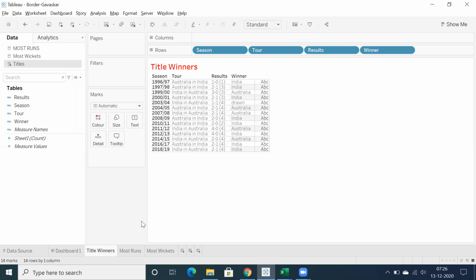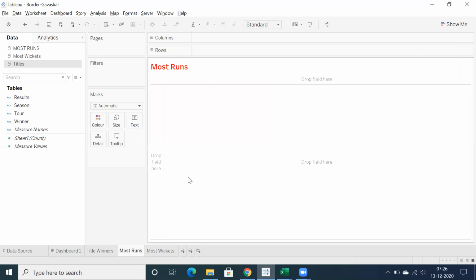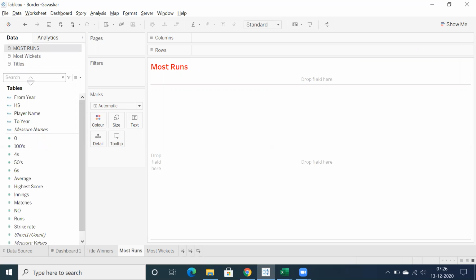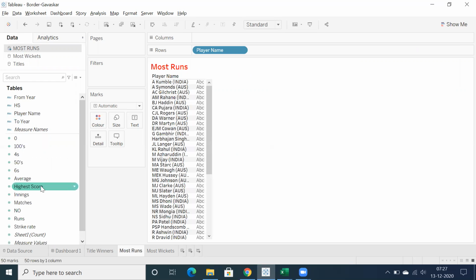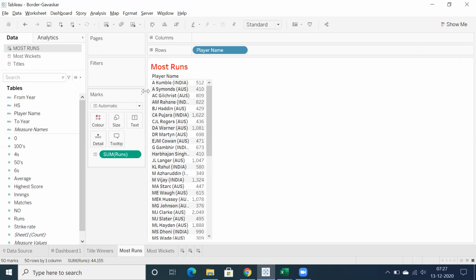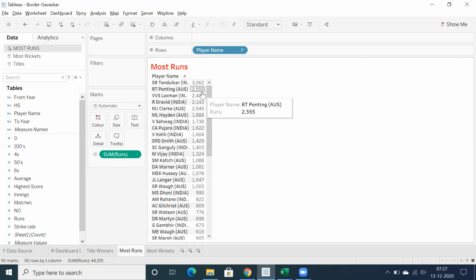Now let's look into the stats of most number of runs. We have seen that Sachin Tendulkar has the most number of runs. Let's go back to the different data source, and you can go for most number of runs and sort it based on number of runs here. Sachin Tendulkar with most number of runs in Border Gavaskar Trophy. Next to Sachin Tendulkar, you can see Ricky Ponting, VVS Laxman, Rahul Dravid, Michael Clarke, and Matthew Hayden.